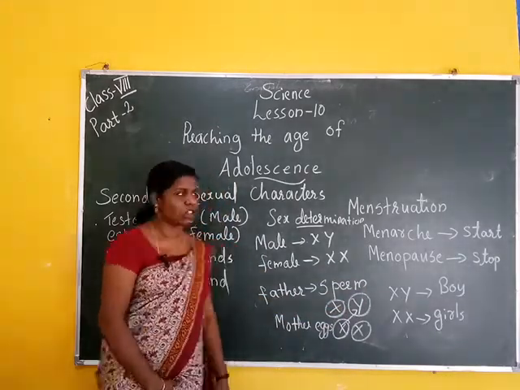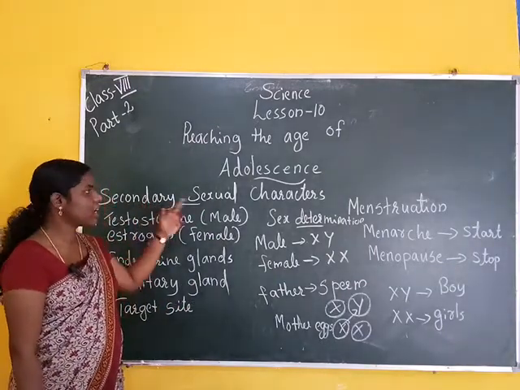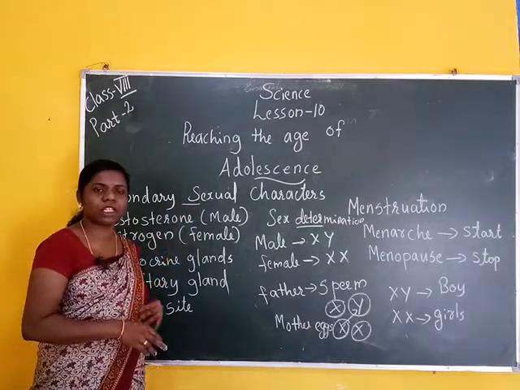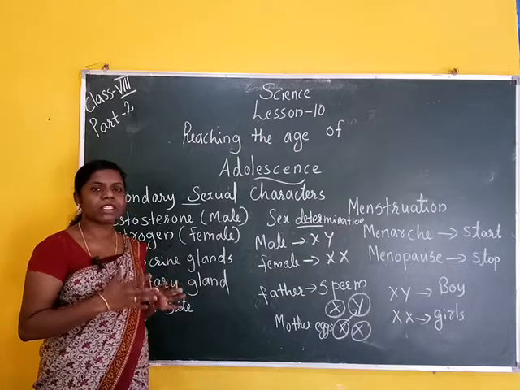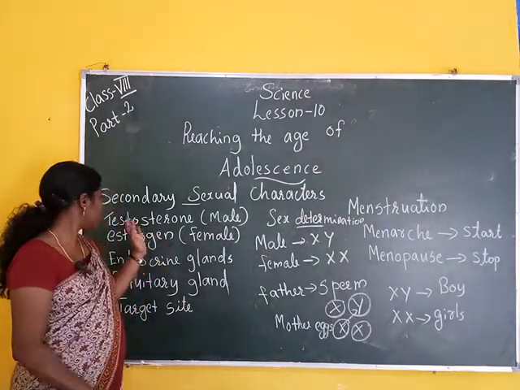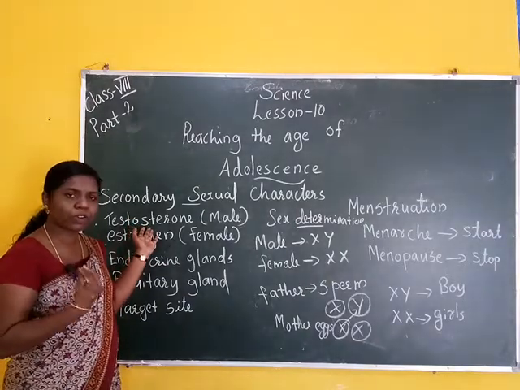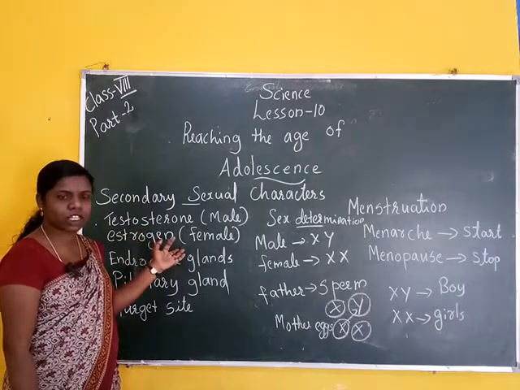Understood? Once more, in the second part we studied secondary sexual characters. Secondary sexual characters are the changes that distinguish males and females in their body. Boys produce the hormone testosterone and girls produce estrogen.